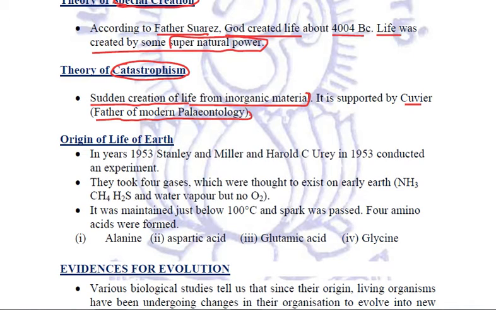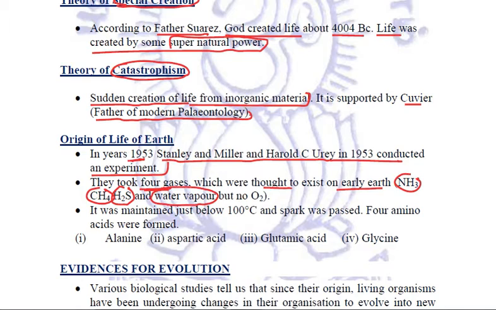a very important experiment that was done, and which illustrated all this, was in the year 1953, when Stanley Miller and Harold C. Urey conducted this experiment by taking four gases. These four gases were thought to exist in the early Earth. Which ones were these? Ammonia gas, methane CH4, hydrogen sulfide H2S, and water vapors. No oxygen was taken because in the early atmosphere oxygen was thought not to be present.